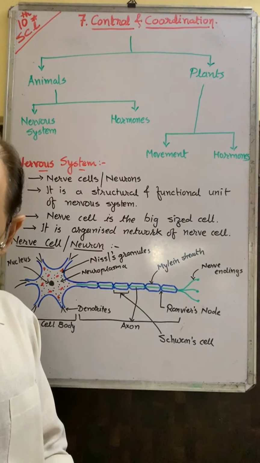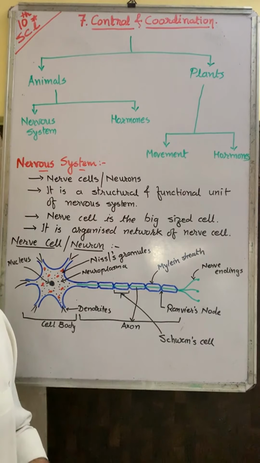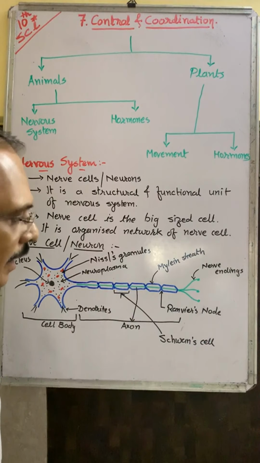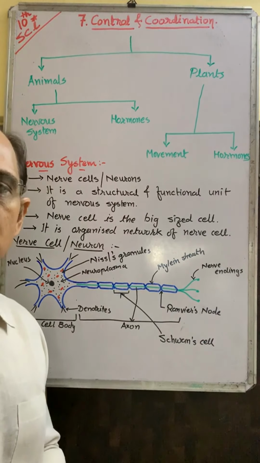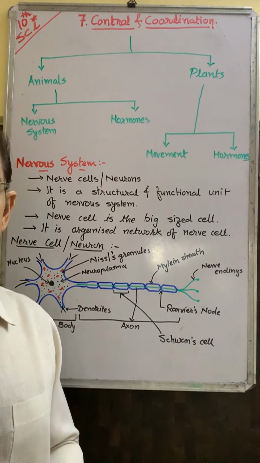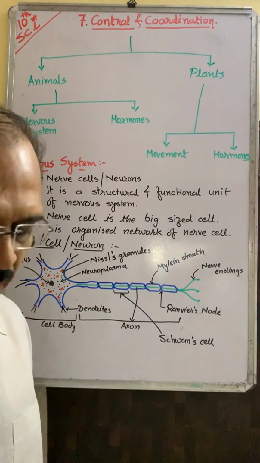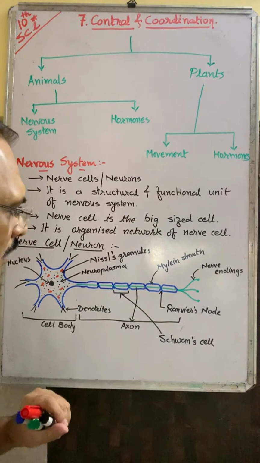Actually, we said that on the basis of their functions, neuron is divided into three parts: sensory neuron, motor neuron, and mixed neuron. Mixed neuron is also known as association neuron. We will learn it later.